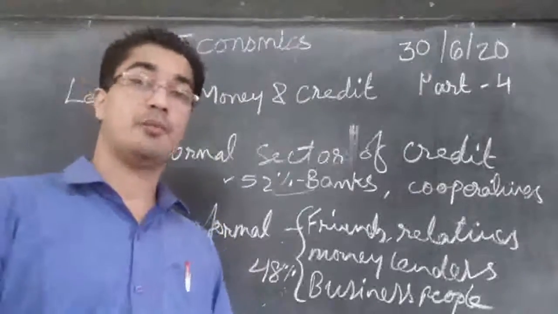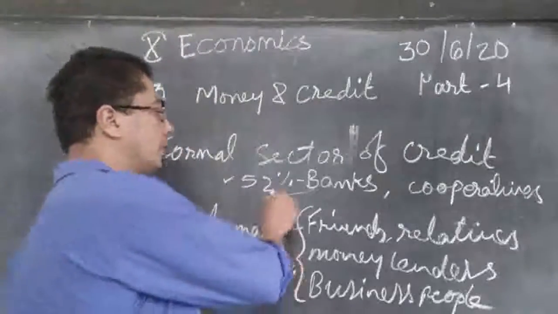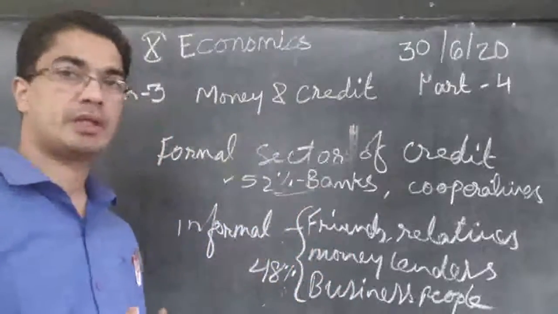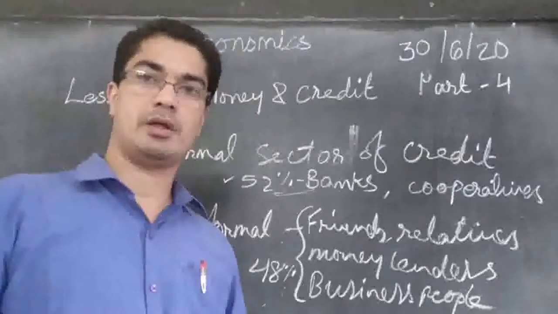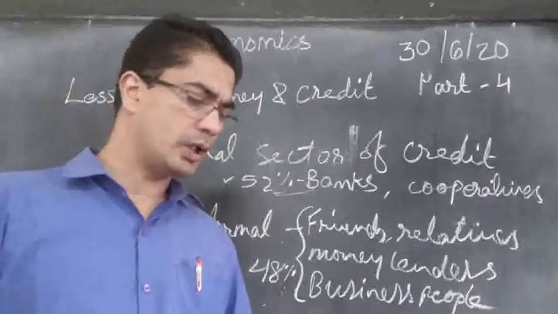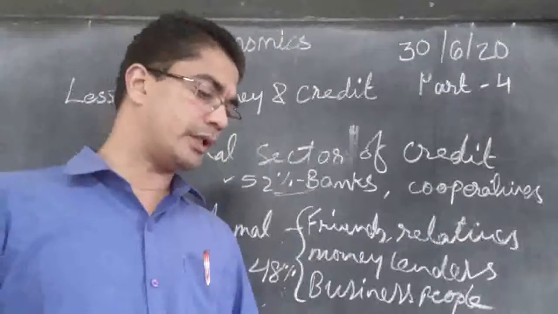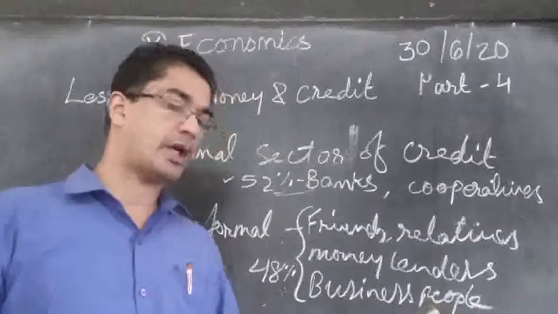So therefore, people should take loans from banks and cooperatives where the interest is much lower, so that they will be able to repay. They will not be in a trap. And this would lead to higher incomes, and many people could then borrow cheaply for a variety of needs.